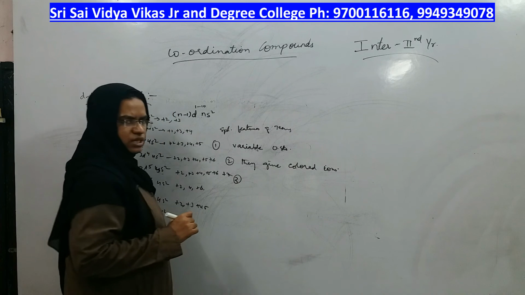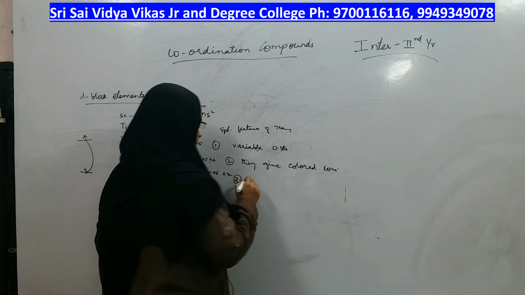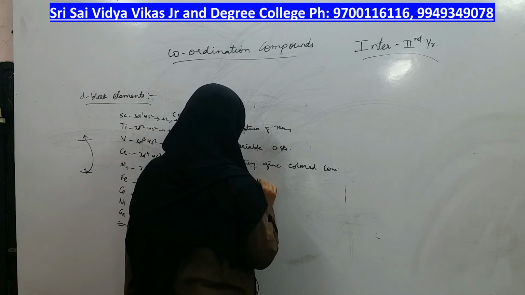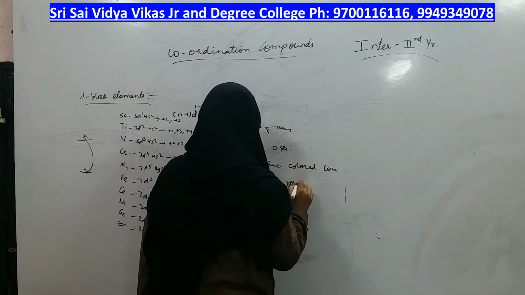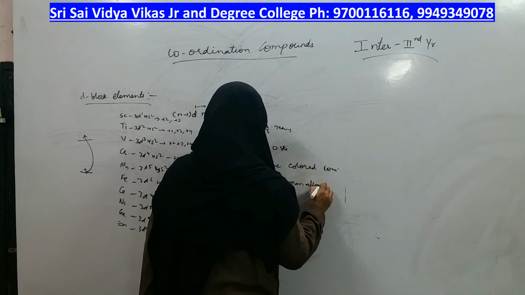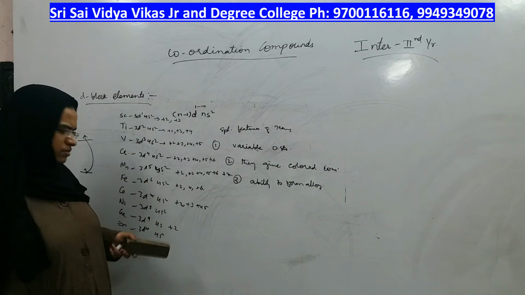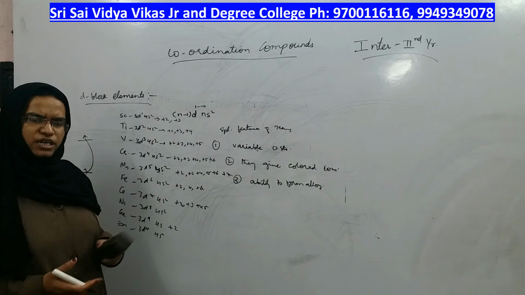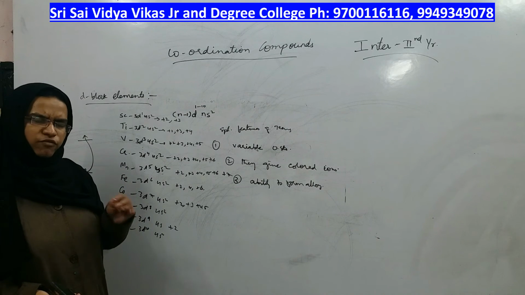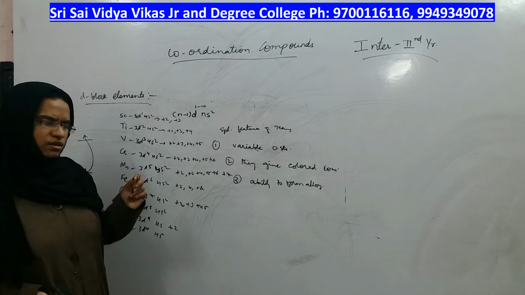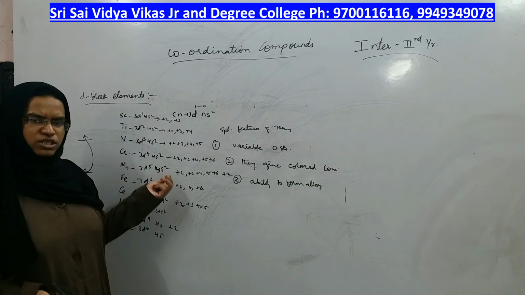Next property is they have the ability to form alloys. With different combinations of the metals you can get a different alloy whose performance is based on the requirement.